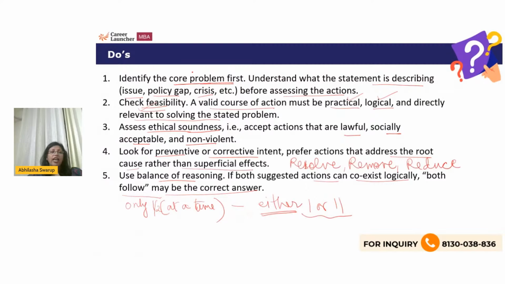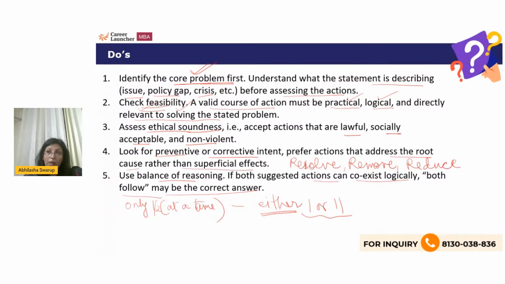So like I said, identify what the core problem is, then check that whatever course of action there is must be legal, ethical, practical, logical, directly relevant. It must be socially acceptable. It must be non-violent. Then try to resolve, remove, or reduce the problem. And use balanced reasoning. If both solutions can happen at the same time, go for both.